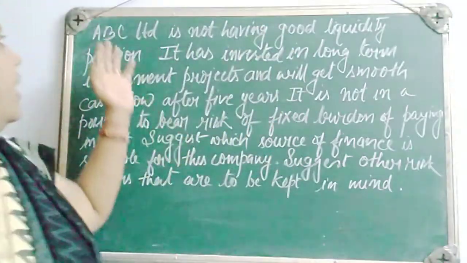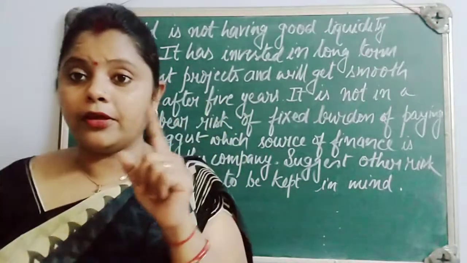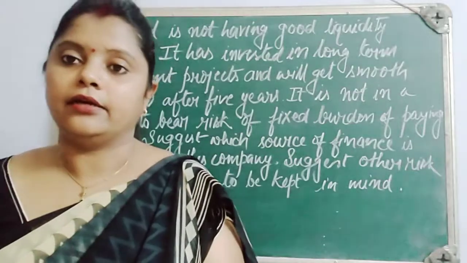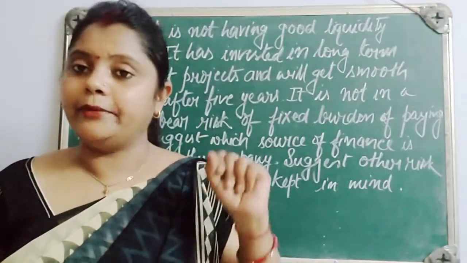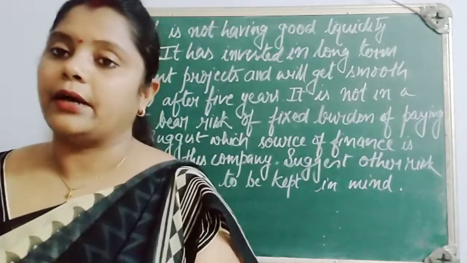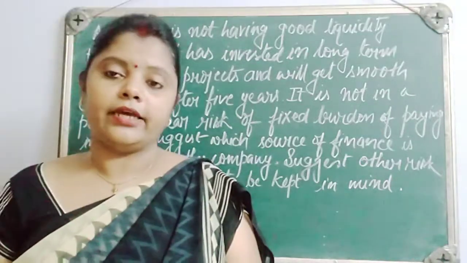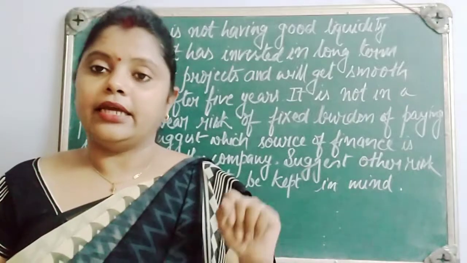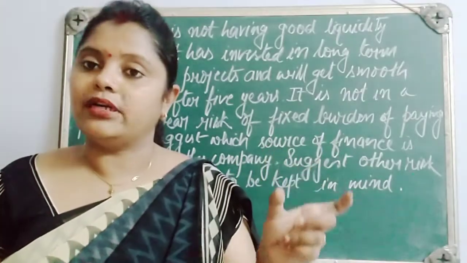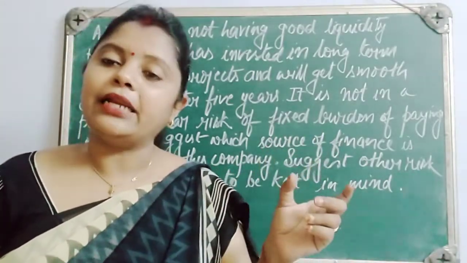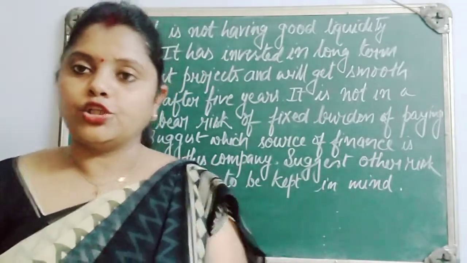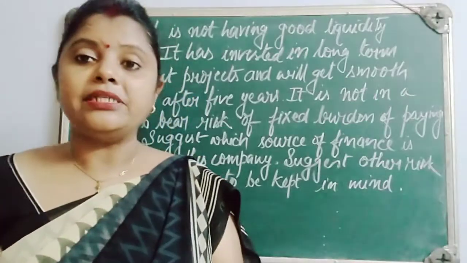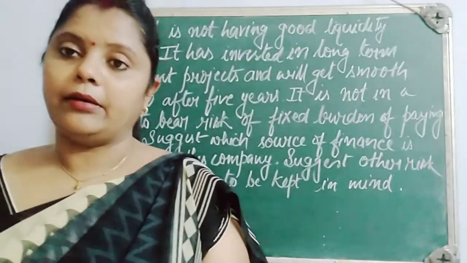So let's see. ABC Limited. I'm stopping you first here. The word given is ABC Limited. The word Limited means it is a company. And one more thing, as we already know, when it is a public company, it will add the word limited or public limited after its name. So as you can see here, it is written ABC Limited. That means ABC Limited is a public company.